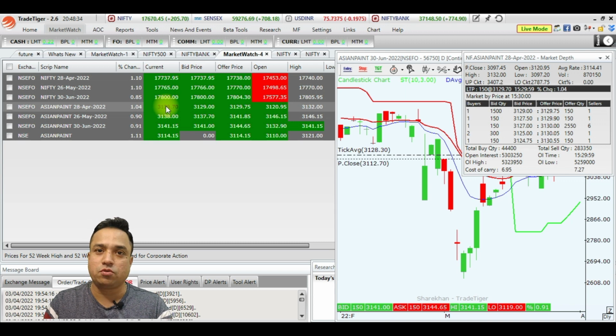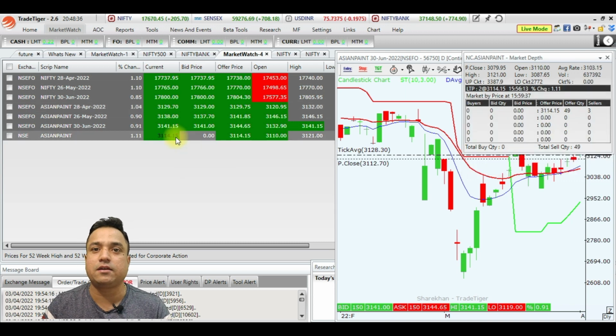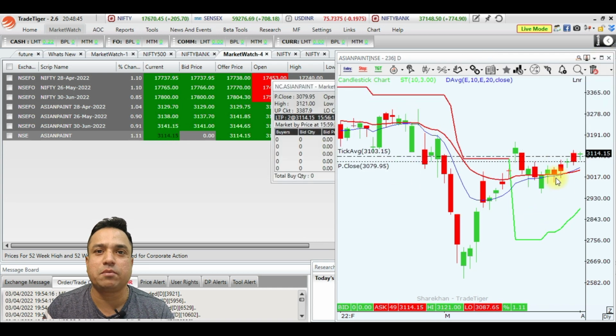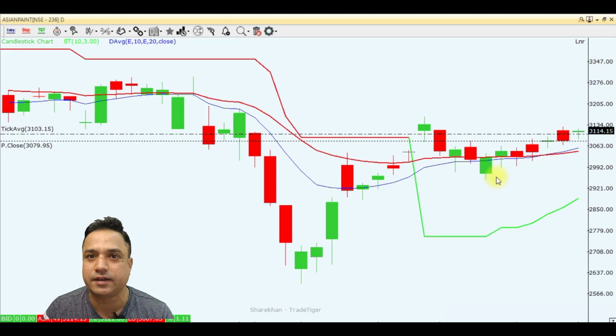Also I want to explain the technical side. If you want to predict on a technical basis that the stock is going to go up, let us take the example of Asian Paint only. On the daily trend, the stock is positive. The Supertrend shows a positive trend.